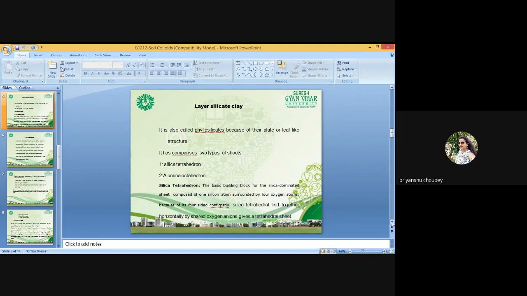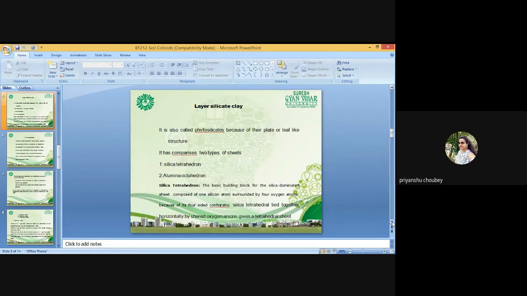The zero point of charge or ZPC of the different oxides are like: silicon oxide, pH is 2. Magnesium oxide, pH is 10.4. Titanium oxide, pH is 4.5, and ferric oxide, pH is 6.5 to 8.0, and aluminum oxide, 7.5 to 9.5.